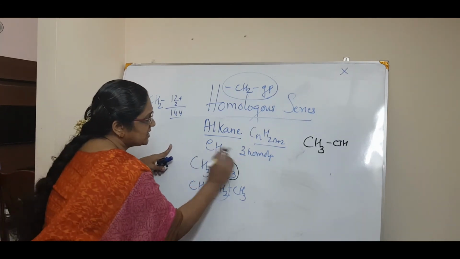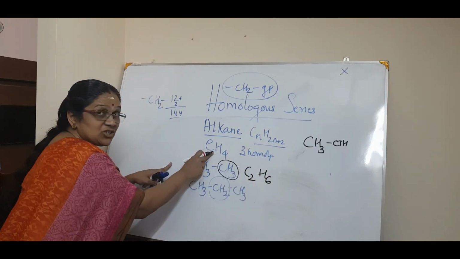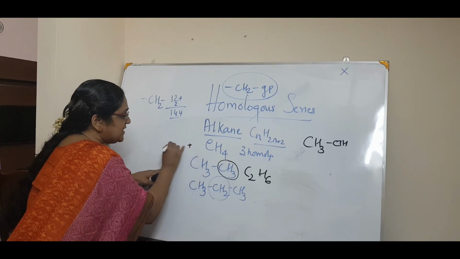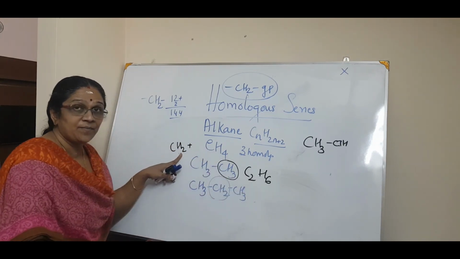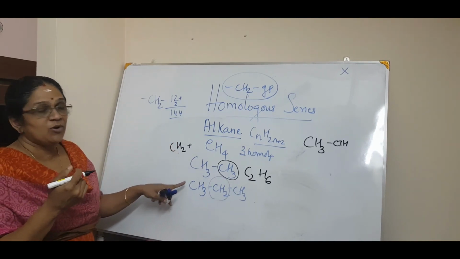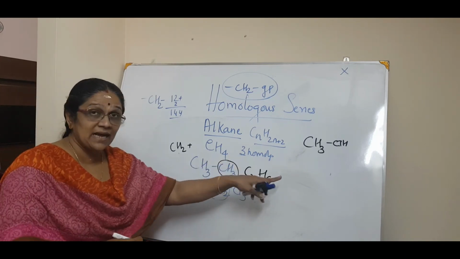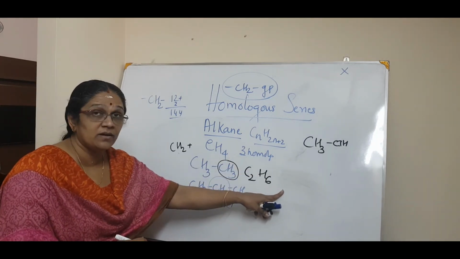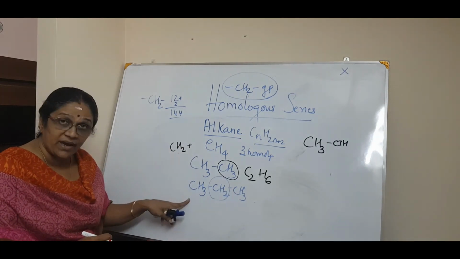CH4 plus CH2 is C2H6. Am I right? So like this it happens in special cases because you have the valency satisfied. There is no compound like what I wrote here. There is only this compound: methane, ethane, propane, isn't it?